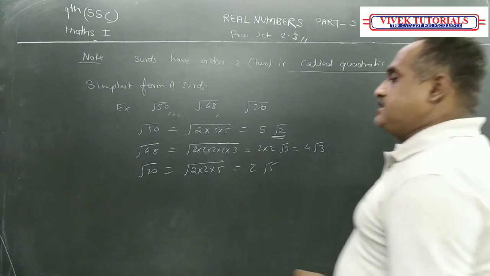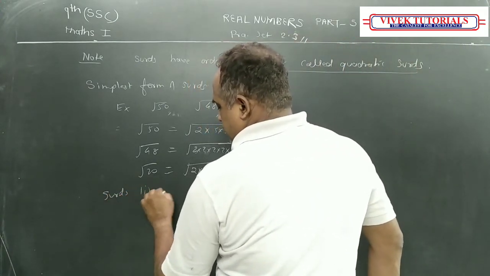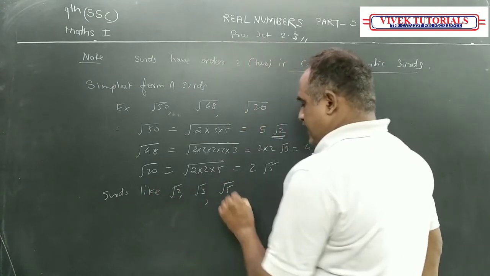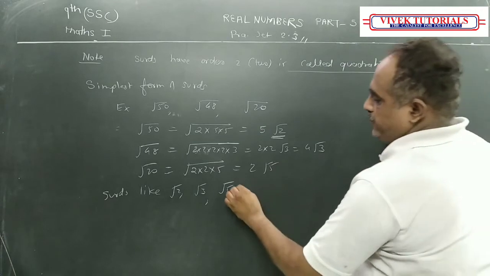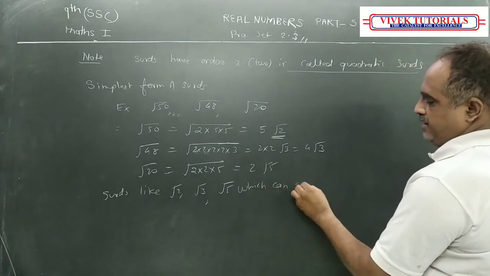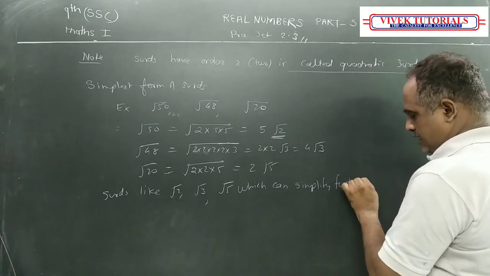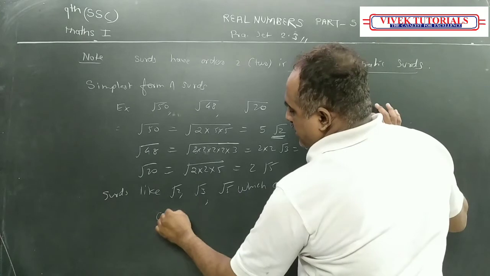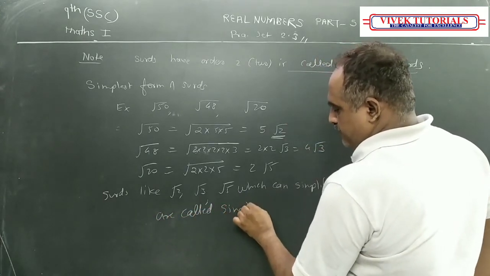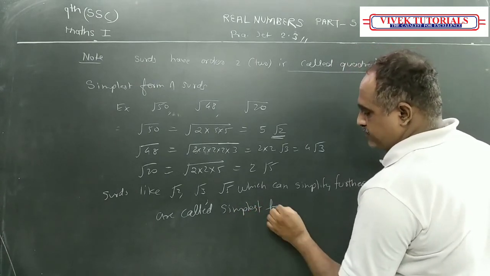Now, the surds like root 2, root 3, root 5, which cannot simplify further, are called simplest form of surd.